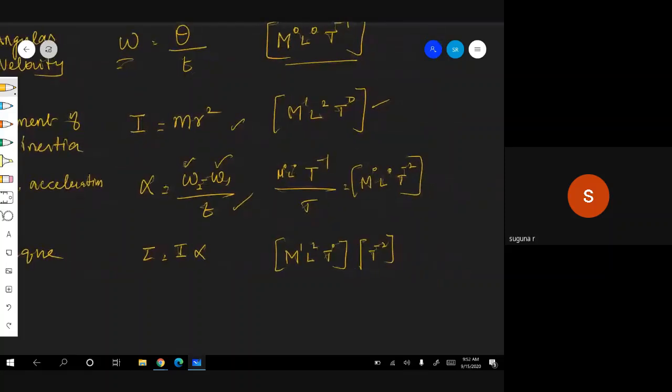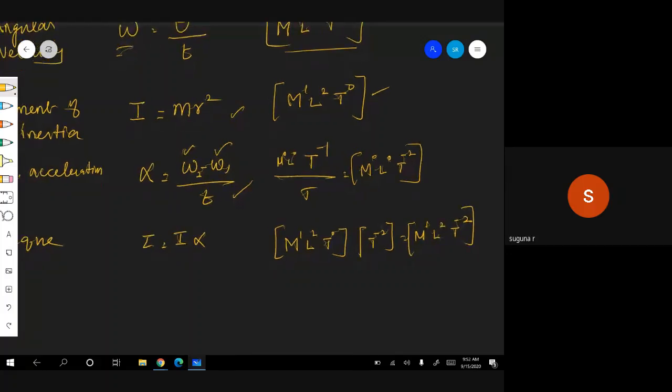Therefore, what is the dimension for torque? M power 1, L squared, T power minus 2. And, as Hitesh just told, it is F into R, the perpendicular distance. F is M L T power minus 2, R is L. Therefore, M L square T power minus 2.